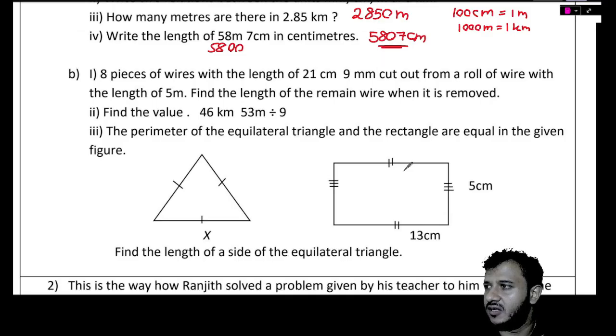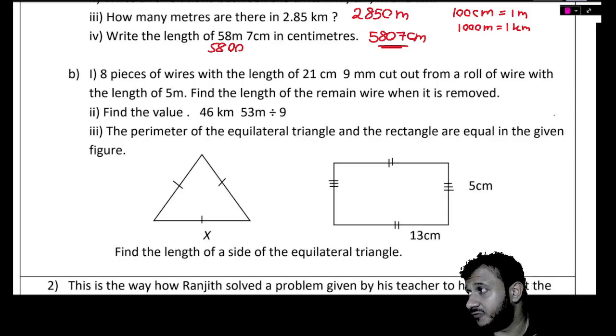8 pieces of wire with the length 21 centimeters 9 millimeters are cut out from a roll of wire with the length 5 meters. Find the length of the remaining wire. So 5 meters means 500 centimeters, which is 5,000 millimeters.